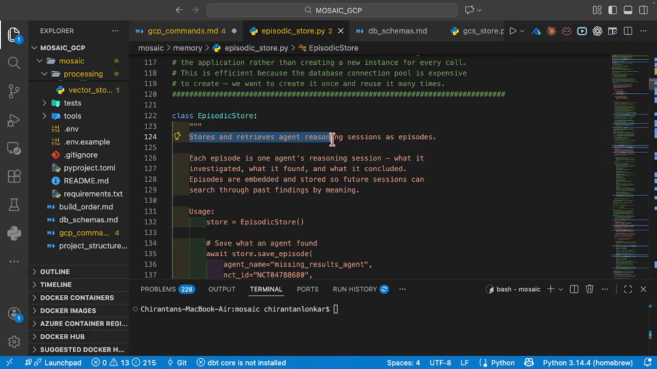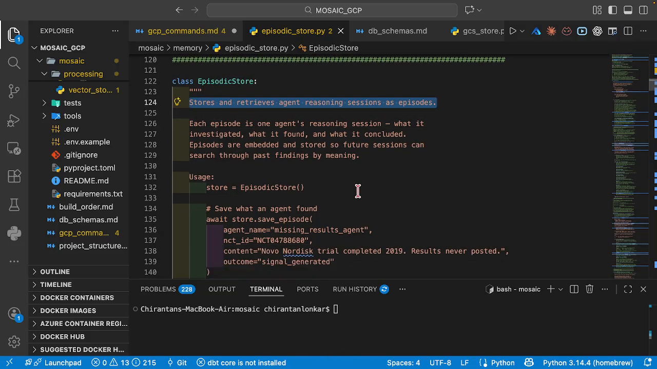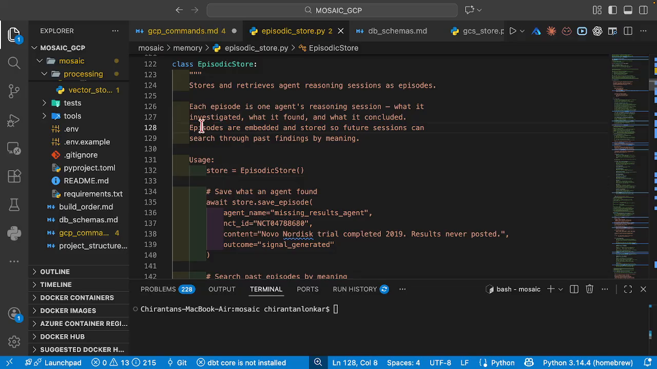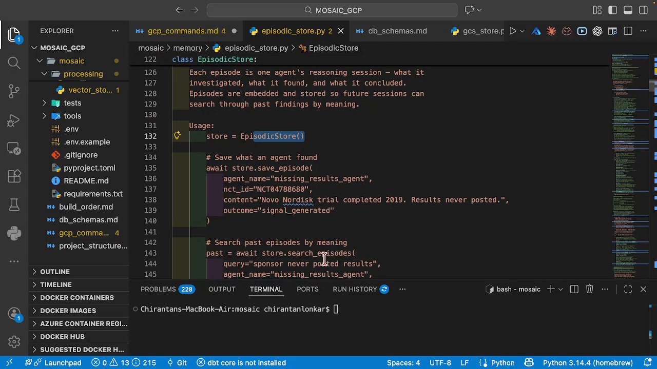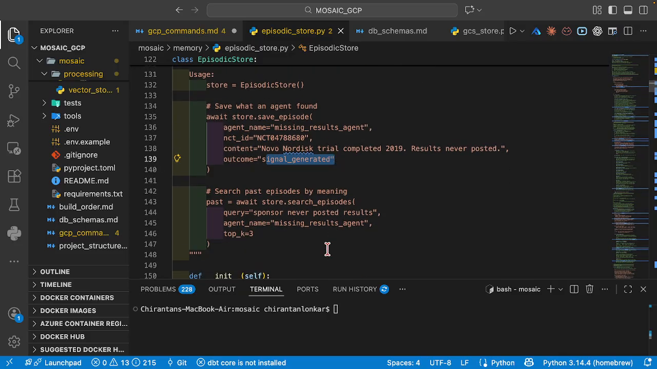What does it do? It stores and retrieves agent reasoning sessions as episodes. You can see we are instantiating it here, and saving what an agent found. This is where we are going to save an episode. When we save an episode to our store, you can see what gets saved: the name of the agent, the NCT ID, the content that will be saved, and what is the outcome of it.